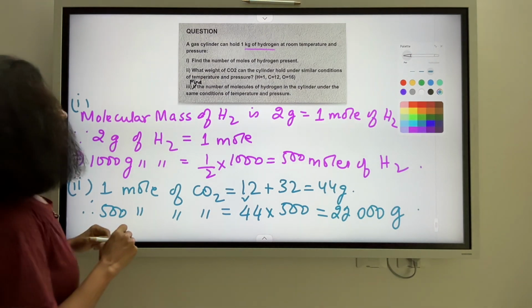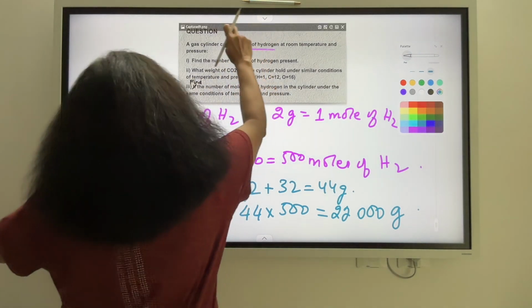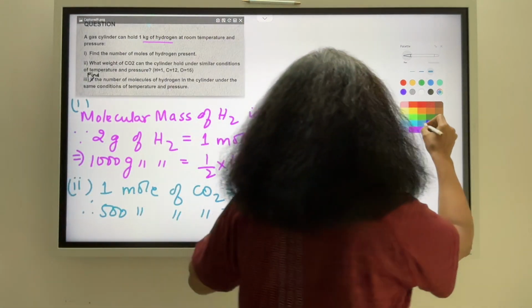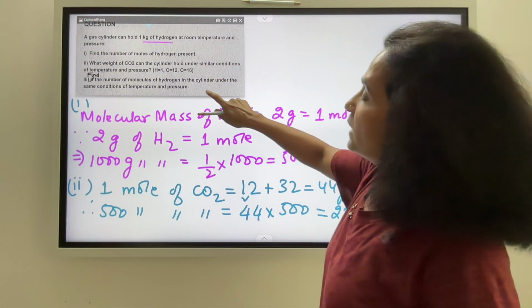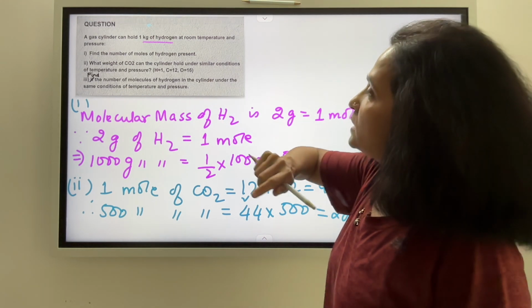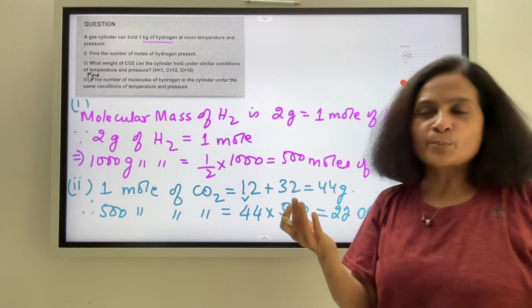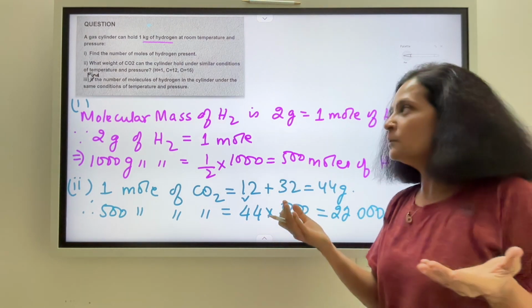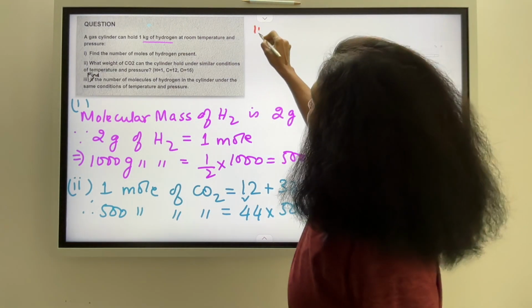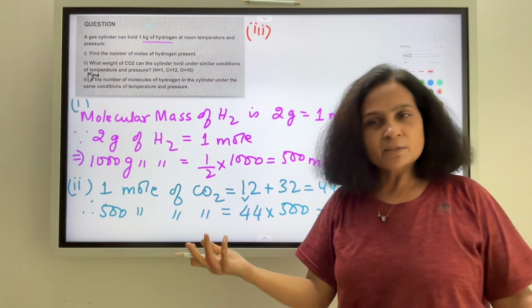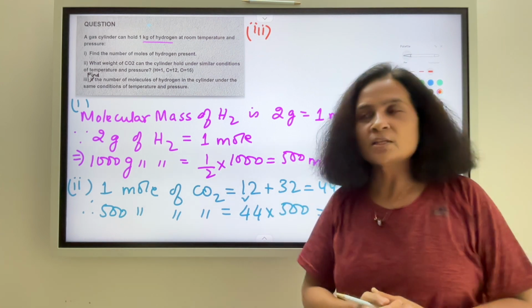Now moving on to the last bit. What do I have here? The question asks to find the number of molecules of hydrogen in the cylinder under the same conditions of temperature and pressure. This is too simple now, right? So what are we looking at here? How many molecules are in 500 moles of hydrogen is what the question is.